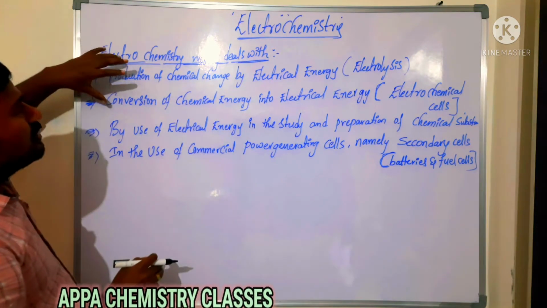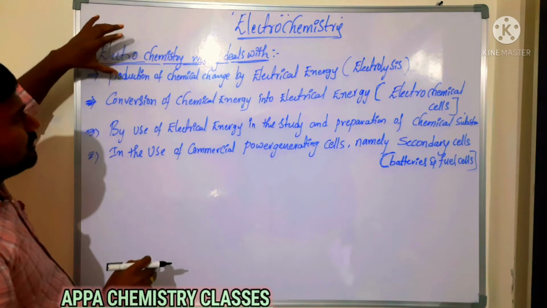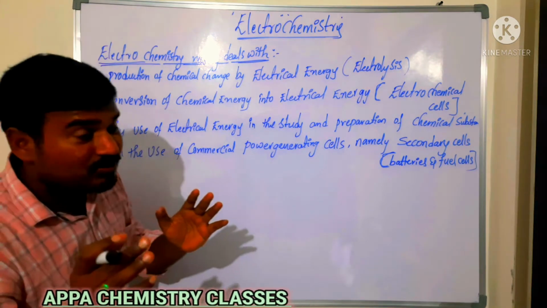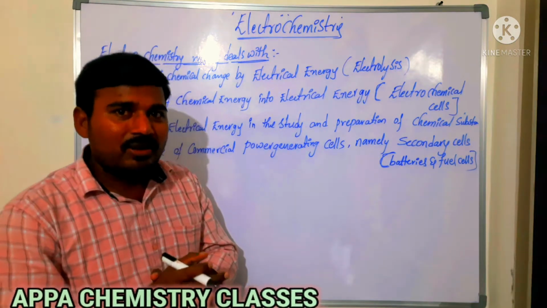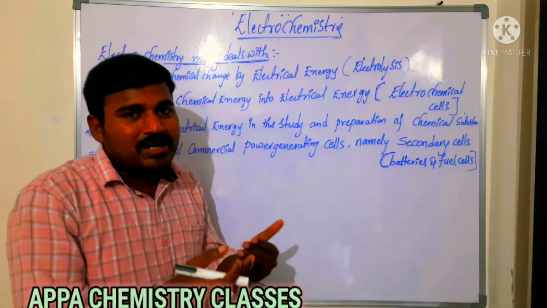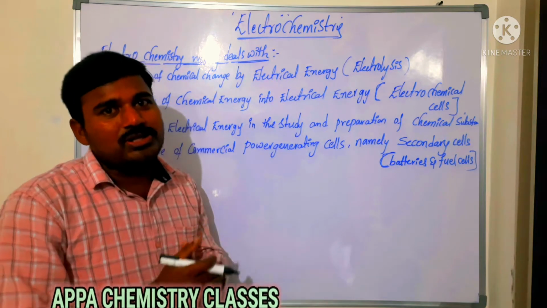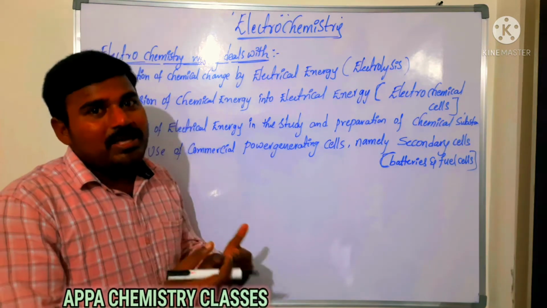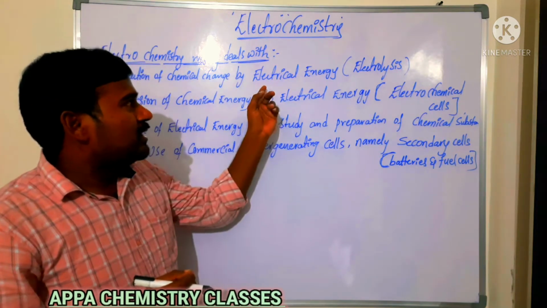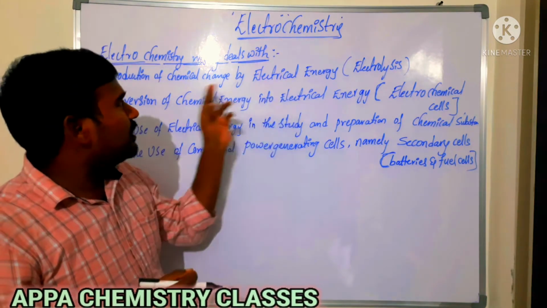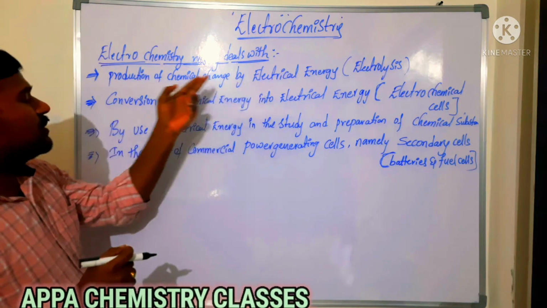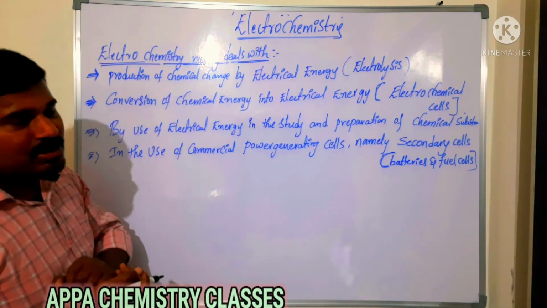Electrochemistry mainly deals with the production of chemical change by passing electricity. Whenever you pass electricity through a solution which conducts electricity, electrical energy is utilized for the production of chemical change.